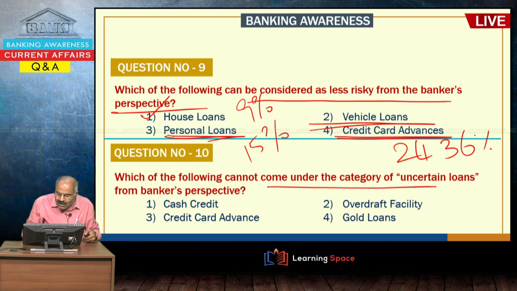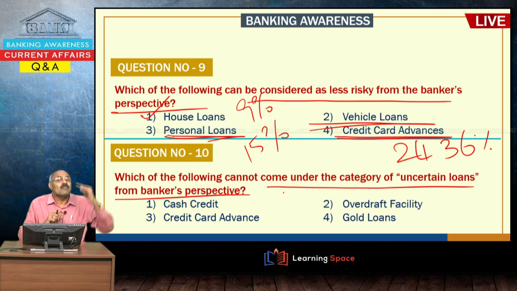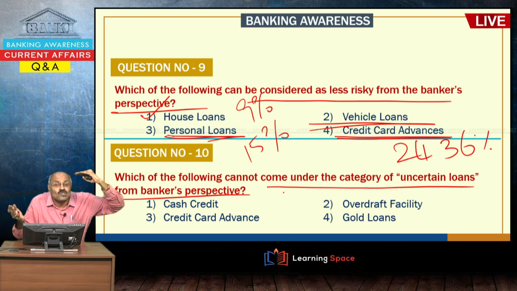Which of the following cannot come under the category of uncertain loans from the banker's perspective? Uncertain loans means, basically please understand, a limit will be given. You can use up to the limit. You may use, you may not use, the bank may not know. Suppose in your credit card, the limit is 50,000 rupees. In one particular month, you may use up to 50,000. In the second month, you may use 0.